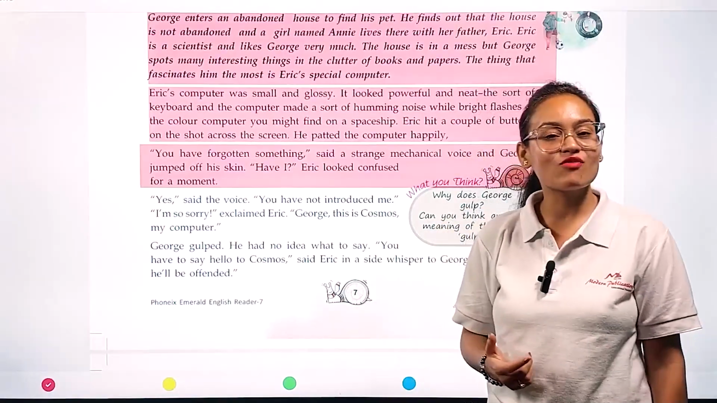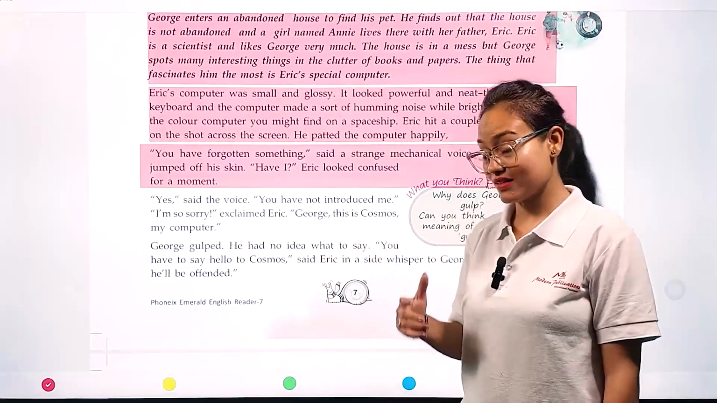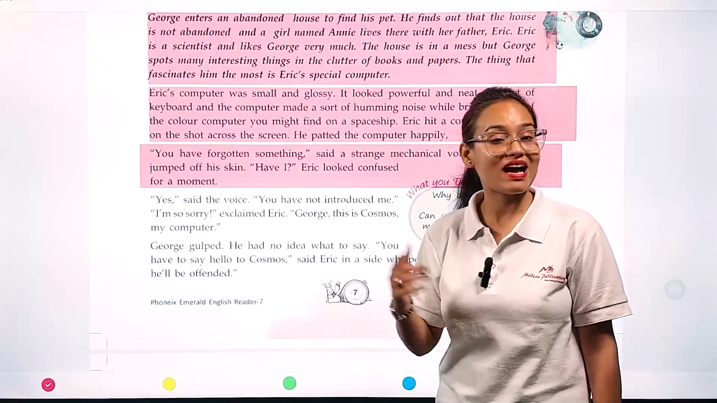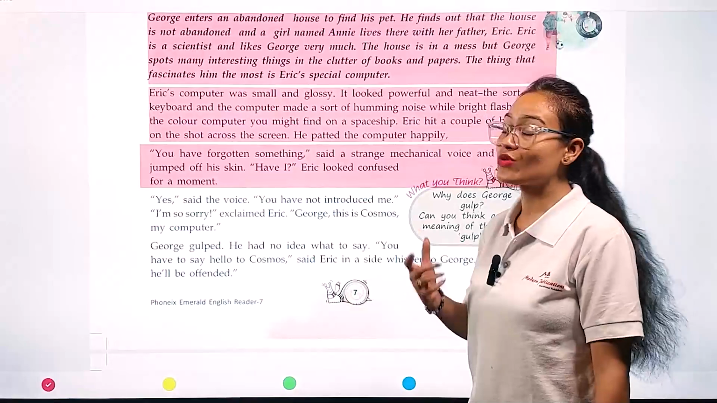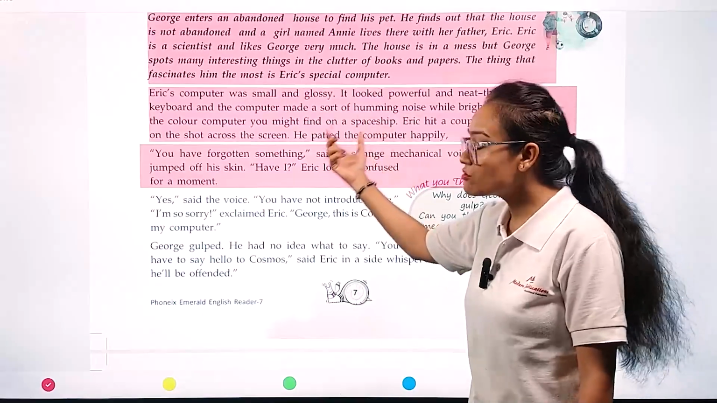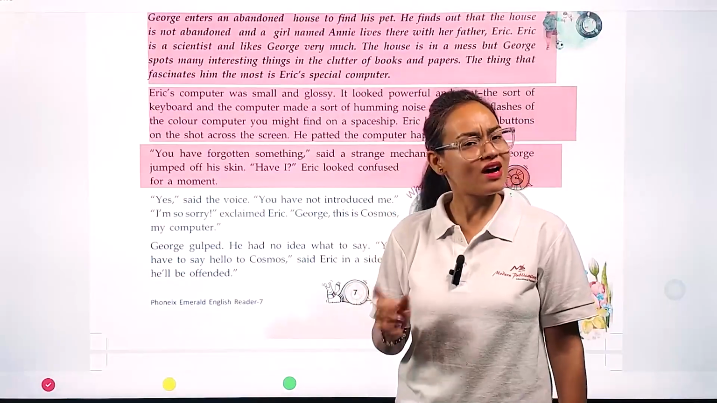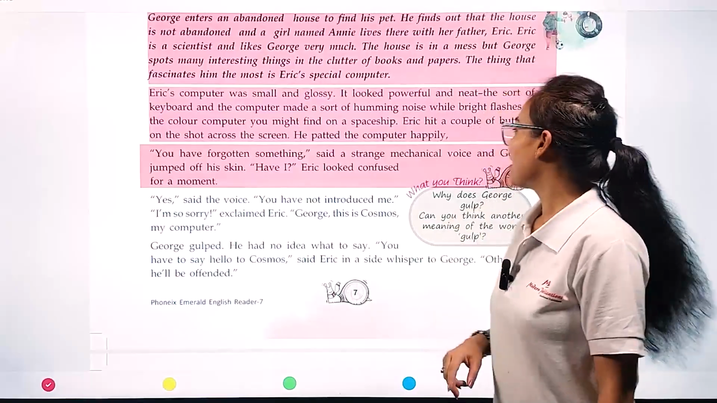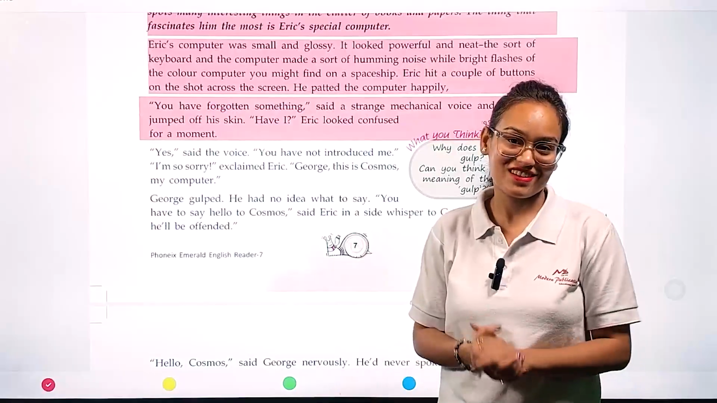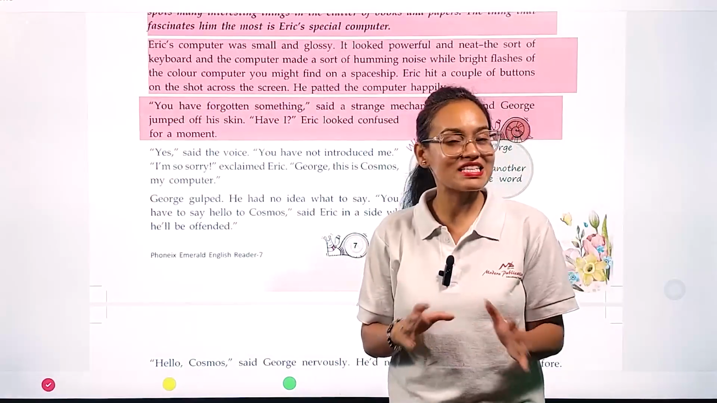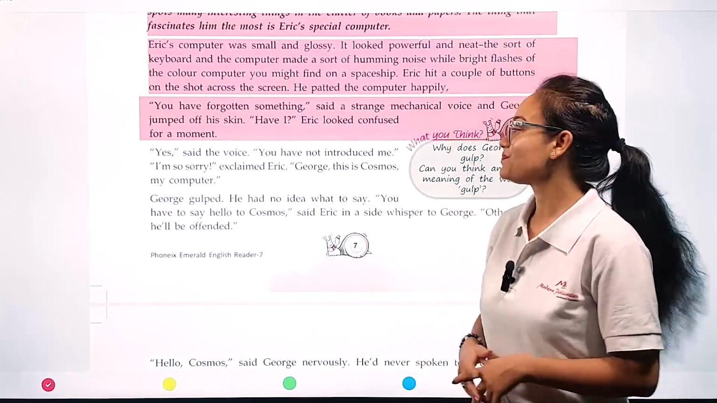Now, what is the meaning of mechanical voice? It means machine voice. All of a sudden a mechanical voice came and started talking with Eric, saying that Eric, you must have forgotten something. In a very strange and confusing state, Eric asked, "Really? Have I forgotten something? I'm not sure. Are you sure, Cosmos?" And on the other hand, George was very much fascinated, because for the first time in his entire life, he had heard the voice of a computer.